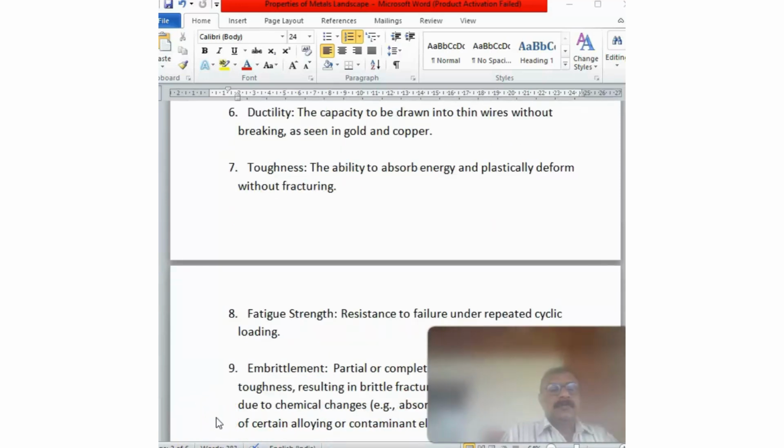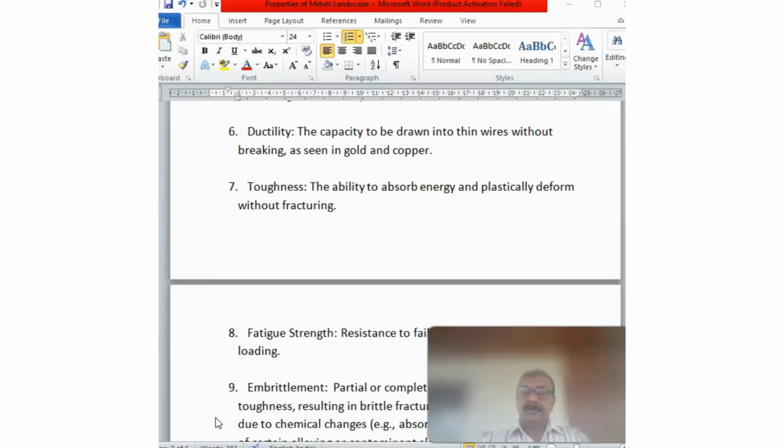Toughness. This property of steel is very important in the industry. It is the ability to absorb energy and plastically deform without fracturing. Toughness is usually used in low temperature services, and toughness is measured or tested by Charpy impact machine.